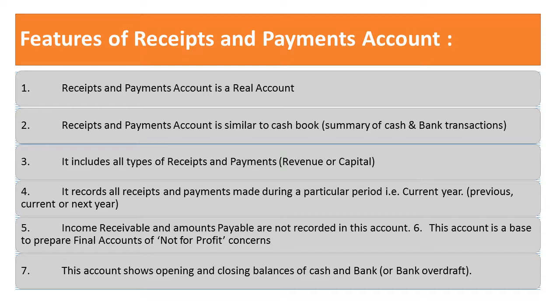Income receivable and amount payable are not recorded. That is, the credit transactions are normally not recorded in the recipient payment account. In case of the income and expenditure account, we have to record the credit transaction, but in the recipient payment account, we never write the word receivable and payable. Outstanding and prepaid income and expenses are also not recorded in the recipient payment account.